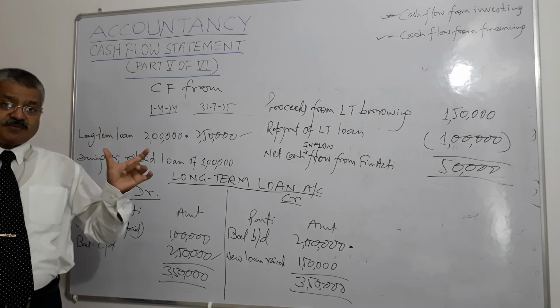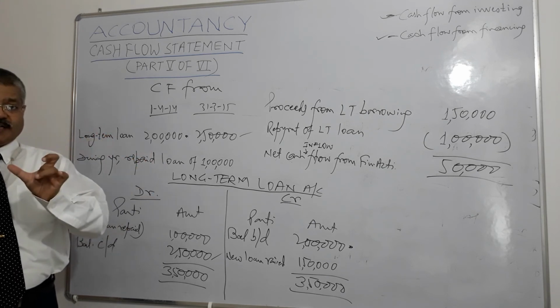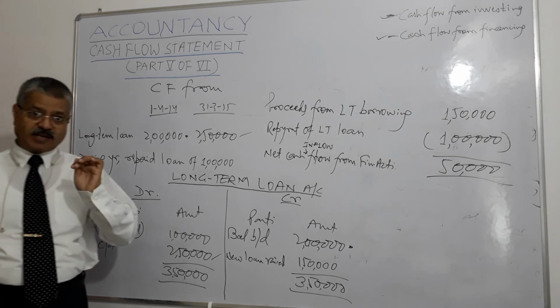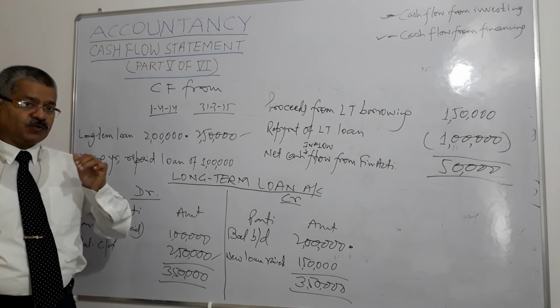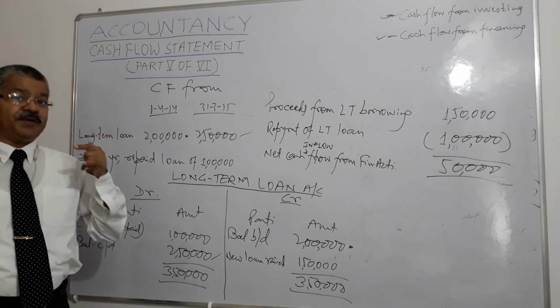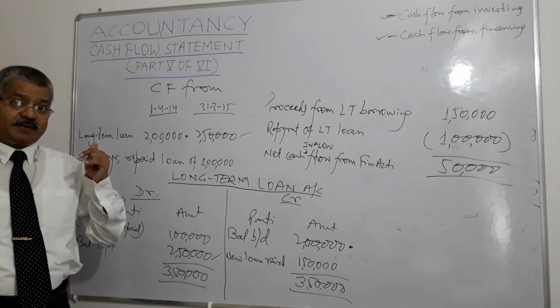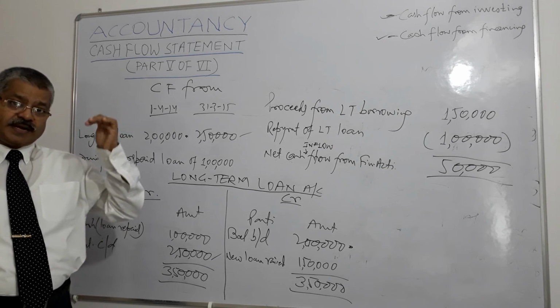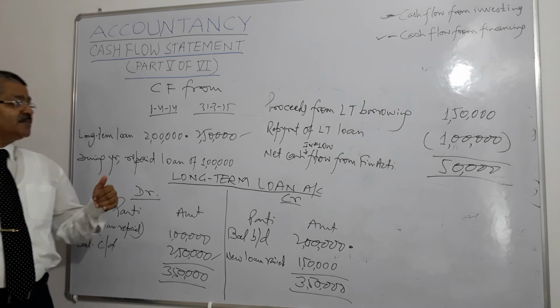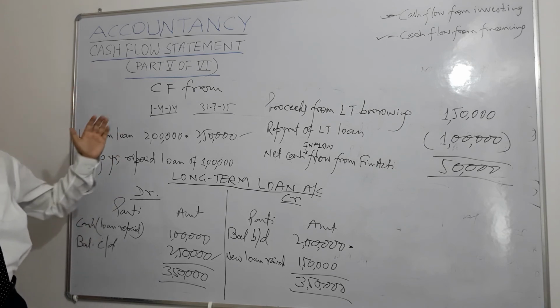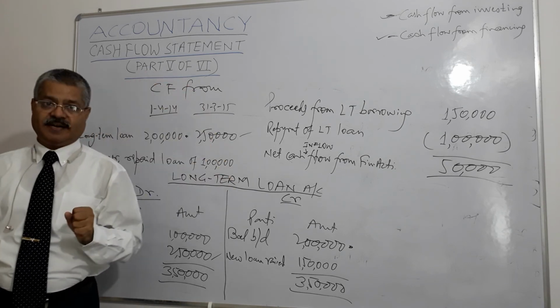The machinery was for 25,000, accumulated depreciation 15. So book value is 10,000, but it was sold for 13,000. So 3,000 was booked at profit in the P&L statement. So 50,000 and 3,000, 53,000. Now, in order to get the balancing figure on the debit side, we need to complete the credit side.